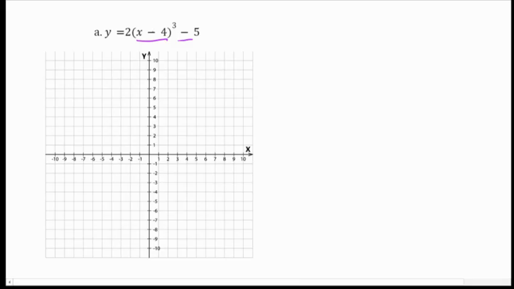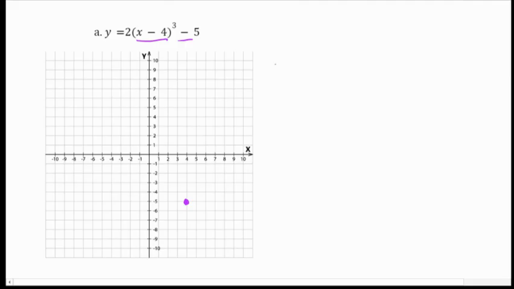In this one here, when we plug in 4 and -5, that will give us what I like to call the turning point of a cubic function, because a cubic function, usually a positive one looks like this, a negative one looks like this, when it's in transformation form at least. This h and k value, shifting 4 units to the right and 5 units down, tells me where that turning point is, or where it starts to change which way it is curving.